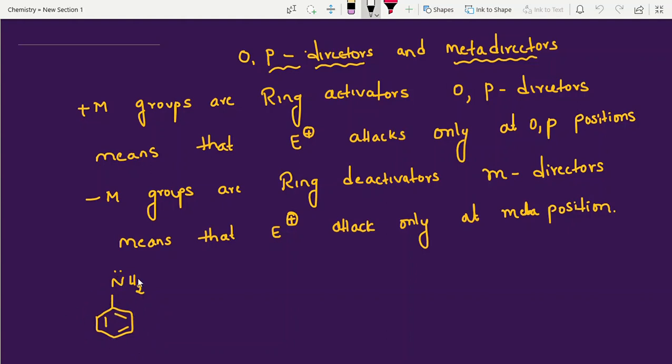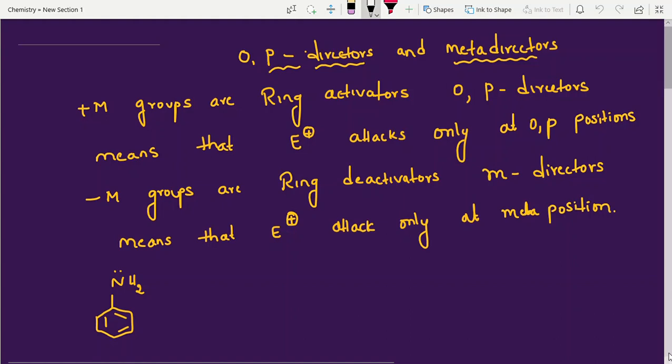But if somebody is there on the benzene ring, who is somebody? A plus M group or a minus M group. The plus M group decides the electrophile attacks where? Ortho position and para position. Suppose minus M groups are there, those are ring deactivators. They take electrons from the benzene ring, so we call them meta directors. Why are they meta directors? For any electrophile attacking, the minus M group will decide that the coming electrophile attacks the meta position. Why is it so? I will show now.